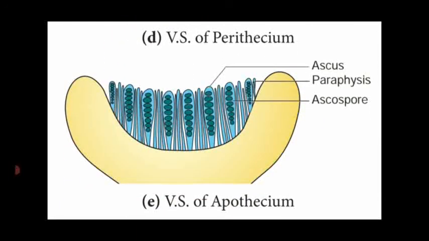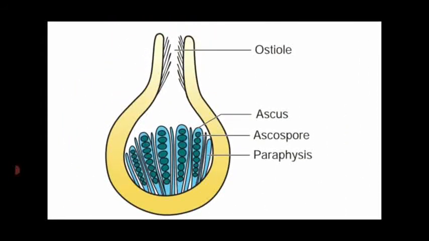Another one, Apothecium, is cup shaped and also open type. And the last one is the Pseudothecium. The diagram is not given here. So these are all the different types of fruiting bodies, named ascocarps, present in Ascomycetes fungi.